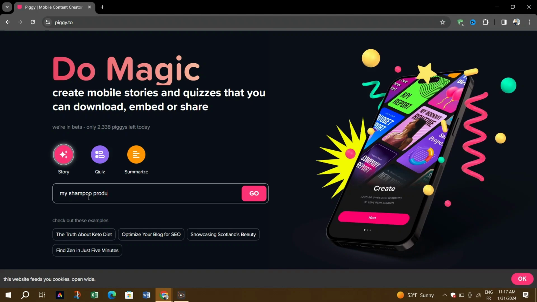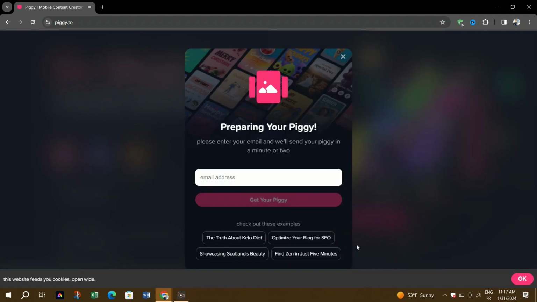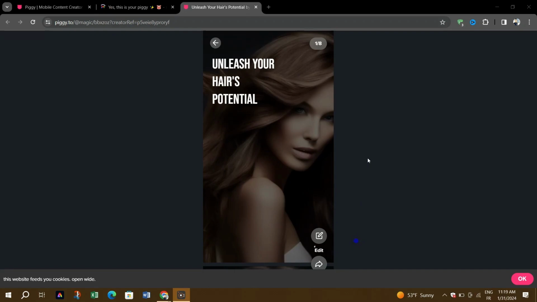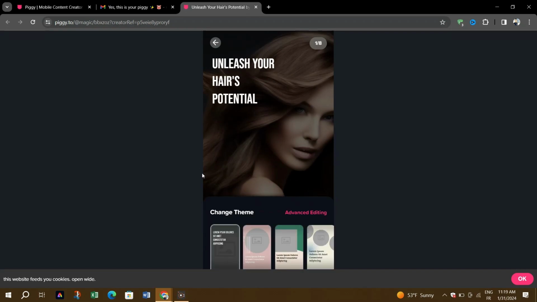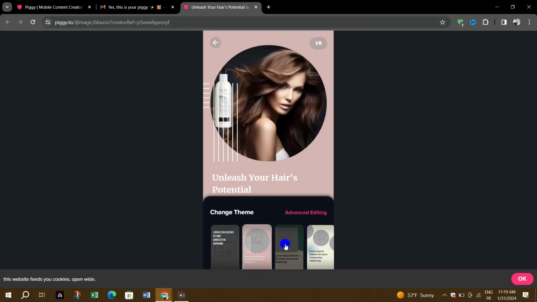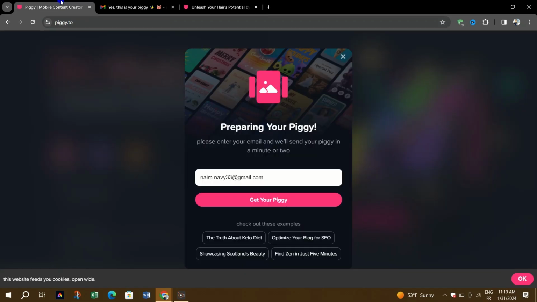Capture your audience's attention with visually captivating stories and save your time and effort with AI-powered tools that automate the process of content creation. You can use Piggy.to to share quotes or messages on social media in a visually engaging way. You can also enhance your social media presence and engage your audience through captivating content, streamline the process of content creation, maximize engagement, and create interactive quizzes to test the knowledge or engage learners.